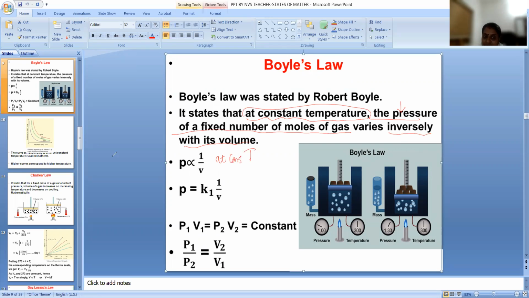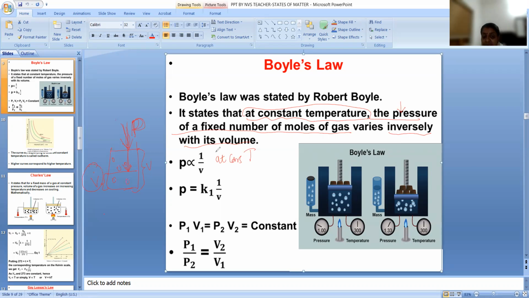Suppose you are taking a vessel full of a particular gas. When you apply pressure, the piston will move downwards and the volume will decrease, right? Before, the volume was this much. So if you increase the pressure, the volume is decreasing.